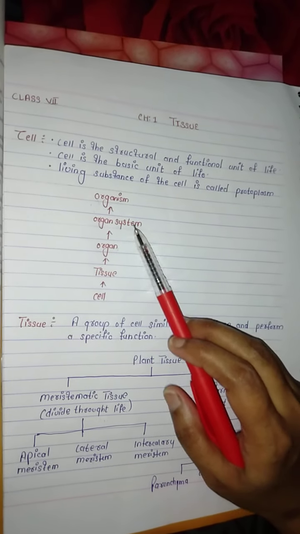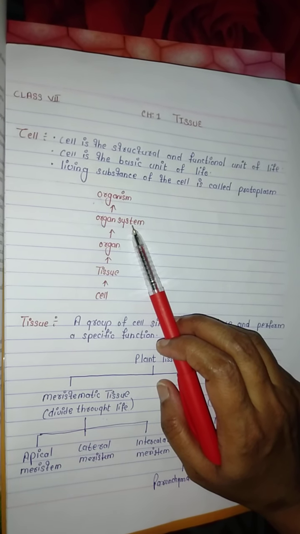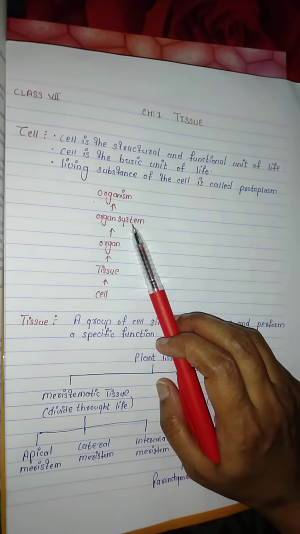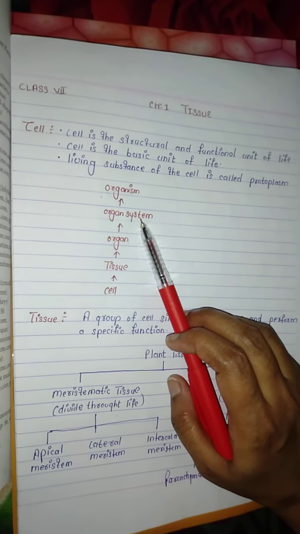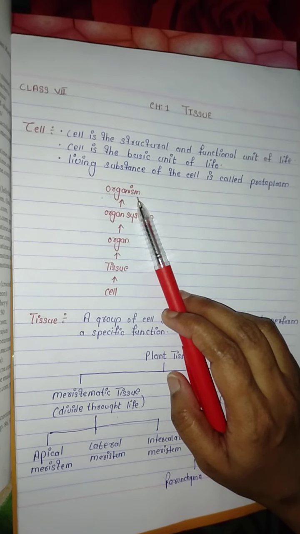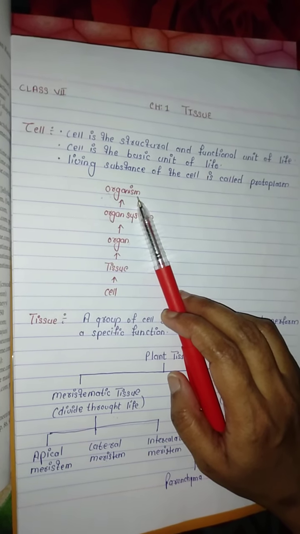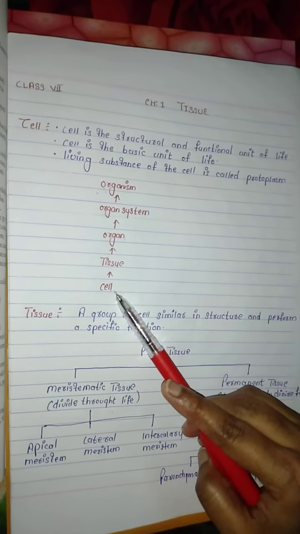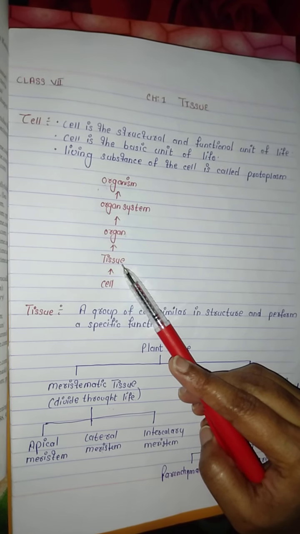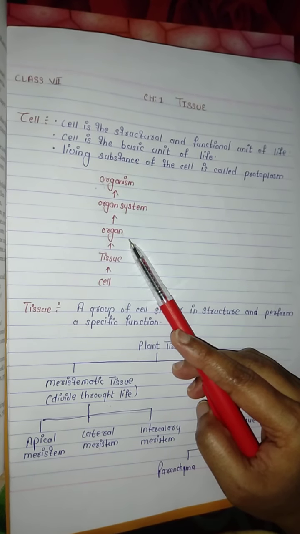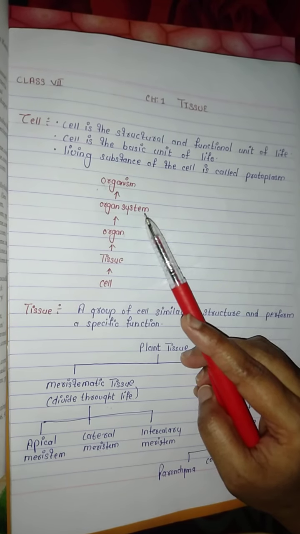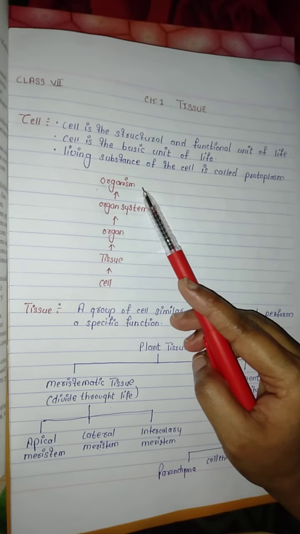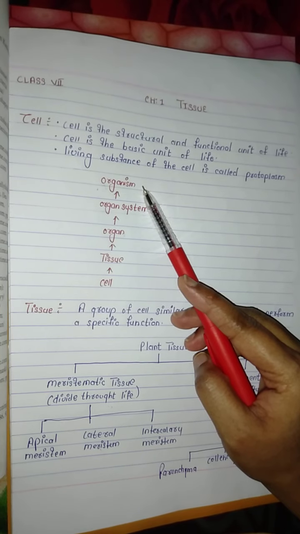And there are main 8 organ systems in human body, and all the organ systems work in coordination with each other and form a complete organism. Means cells together form tissues, and tissues together form organs, and organs together form organ systems, and all organ systems together form complete organisms.